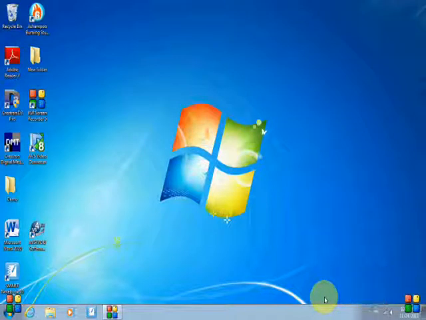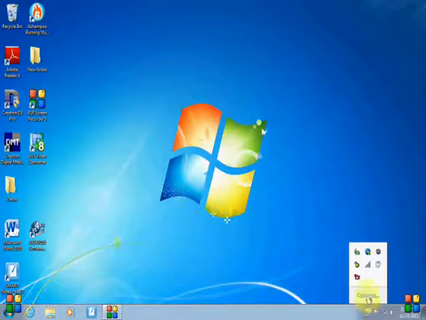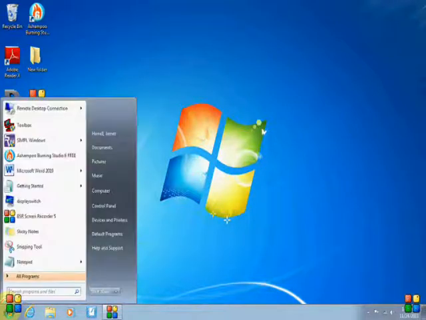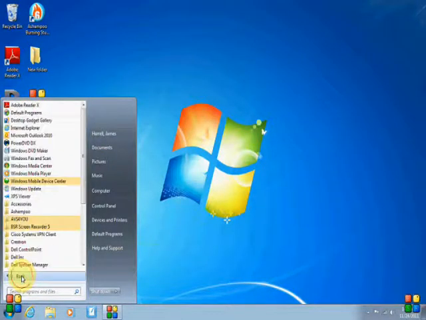Click on Exit. Your floating toolbar goes away. Click back on your up arrows. You do not see it. To bring it back, you go and you click on your icon, whether it's on your desktop or in your start, all programs.